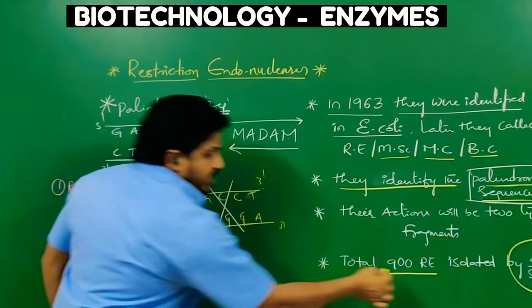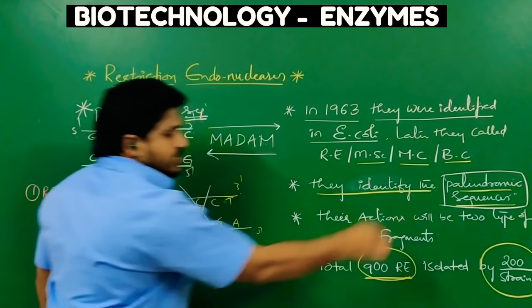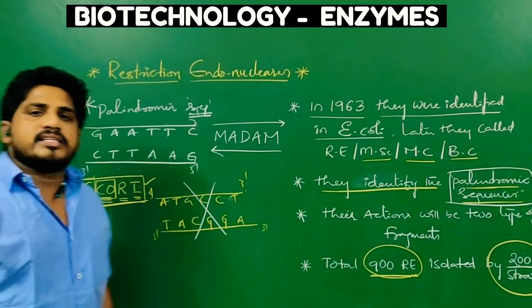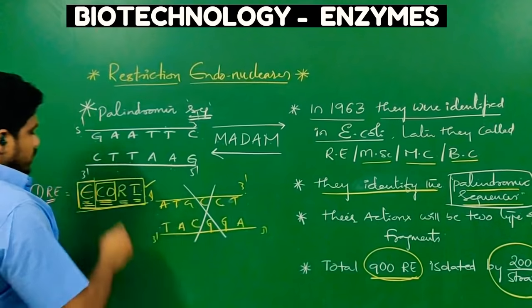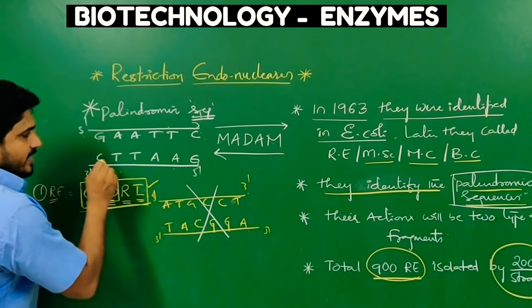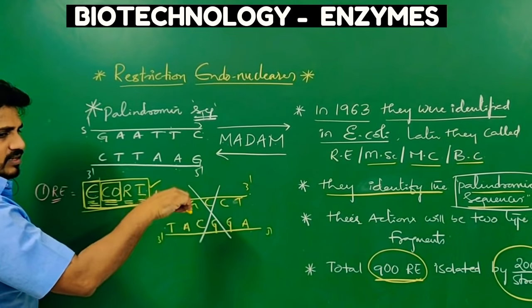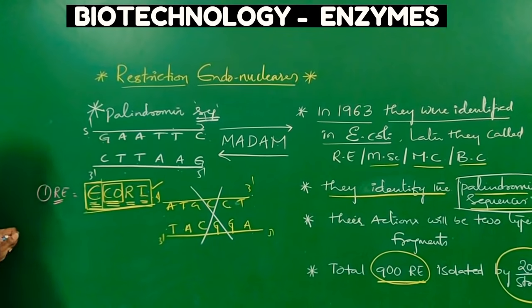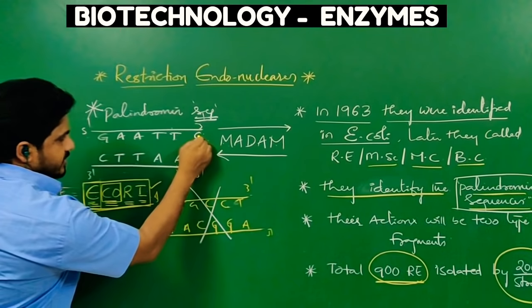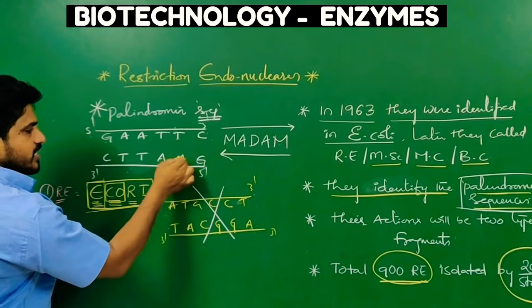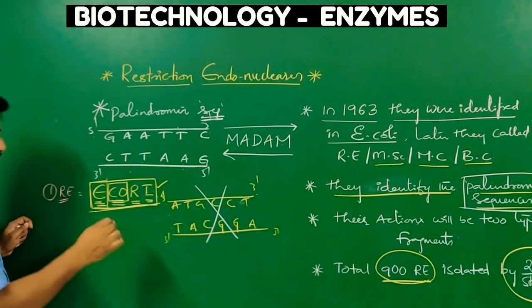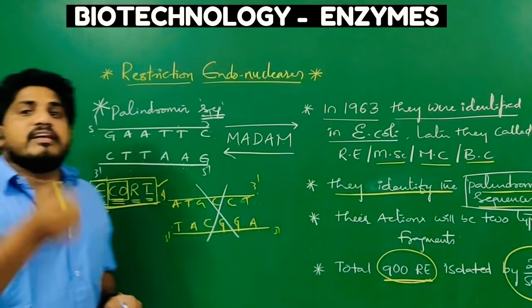Like that, 900 restriction endonuclease enzymes are there. The interesting thing is EcoR1 identifies a palindromic sequence, fortunately this one: GAATTC, and in the opposite direction GAATTC will be identified by EcoR1. But where will it cut?